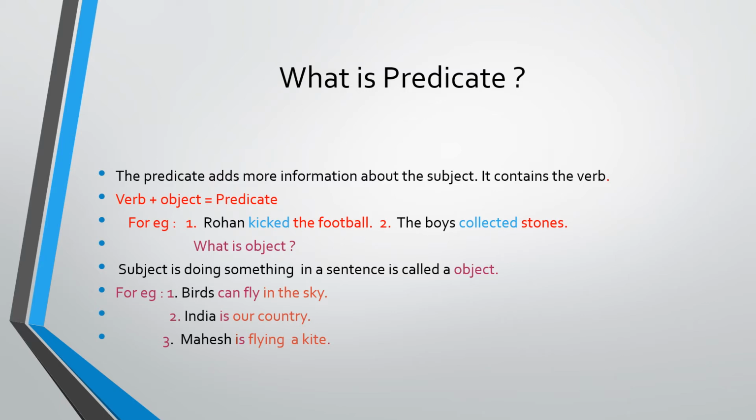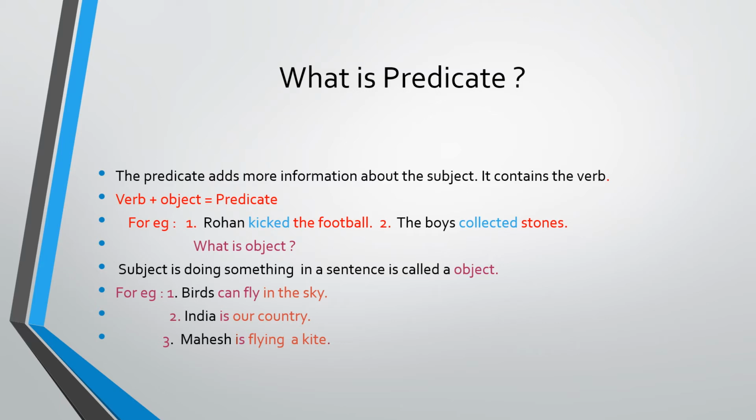Examples are given here. I will explain to you. First, take the definition. What is predicate? The predicate adds more information about the subject. It contains the verb. Verb plus object equals predicate. For example, Rohan kicked the ball. Rohan kicked the football. So Rohan is a subject. Kicked is a verb. What kicked? The football. The boys collected stones. The boys are the subject. Collected is the verb and stones are the object.